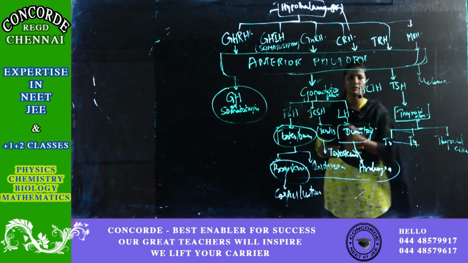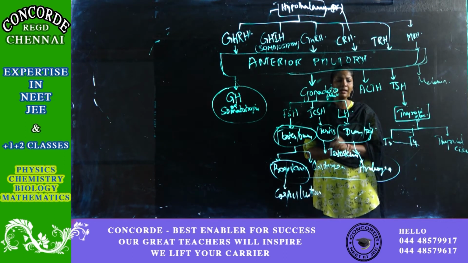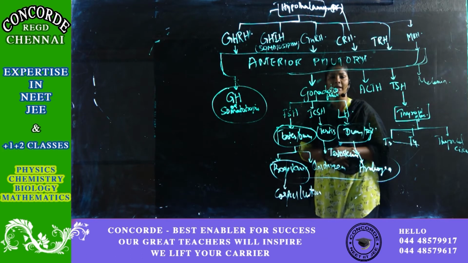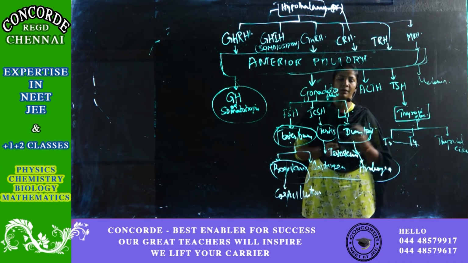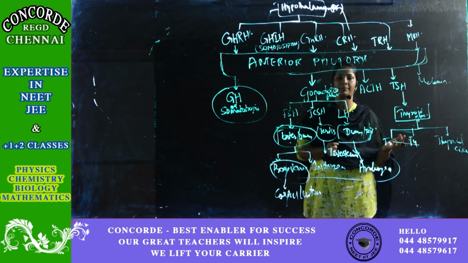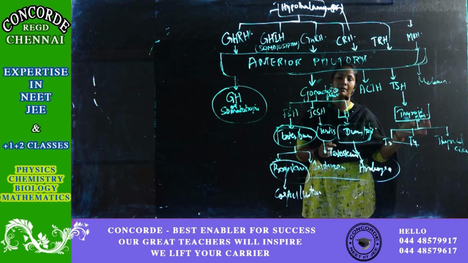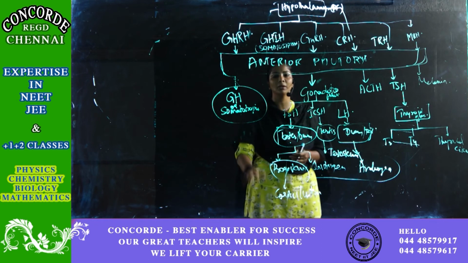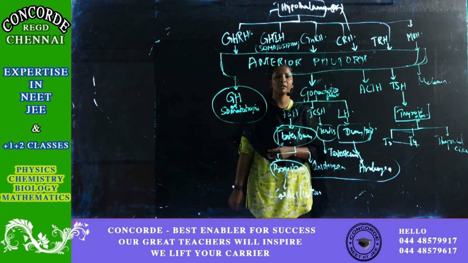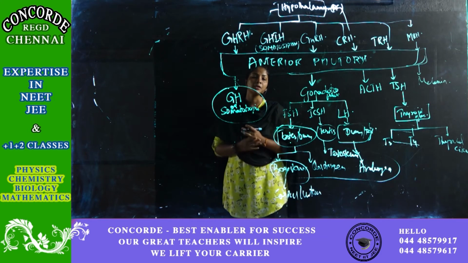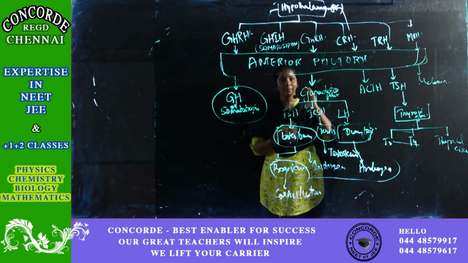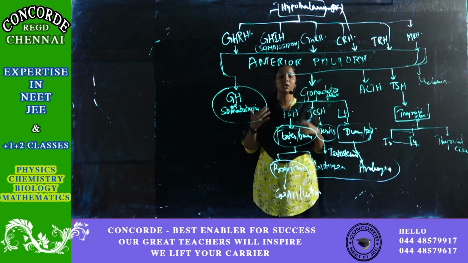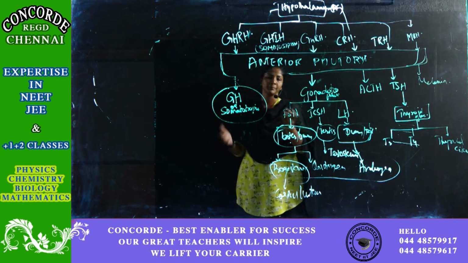Triiodothyronine, tetraiodothyronine and thyrocalcitonin. When there is iodine deficiency in the water, that will end up causing thyroid deficiencies like goiter, hypothyroidism, simple goiter. In growth hormone, the deficiencies are gigantism and dwarfism. In both cases the person will be mentally stable, only the growth will vary. Only the growth didn't happen, that is why you call it dwarfism.